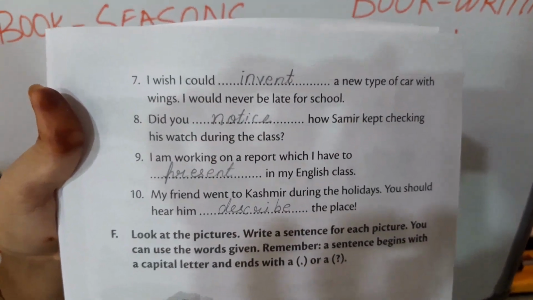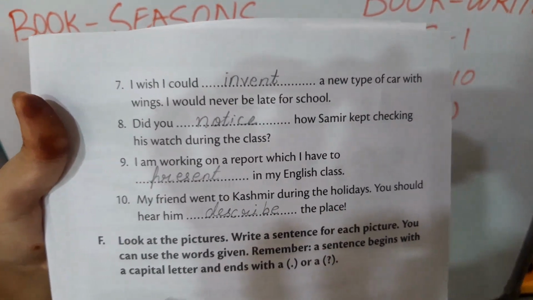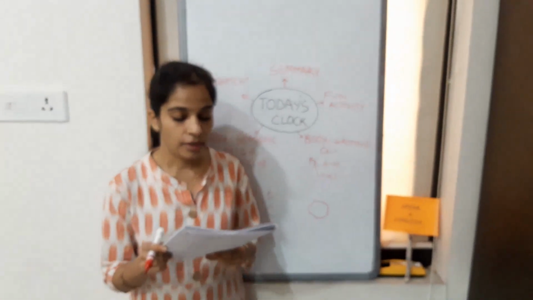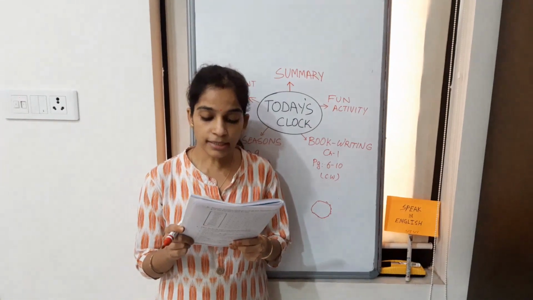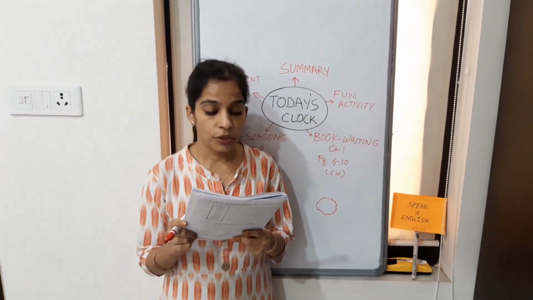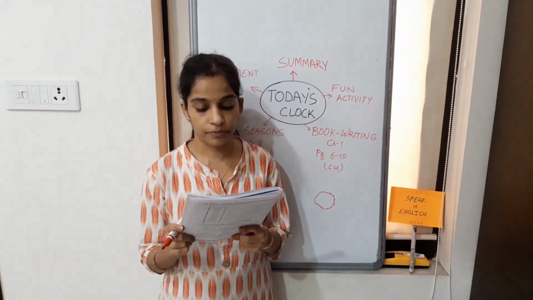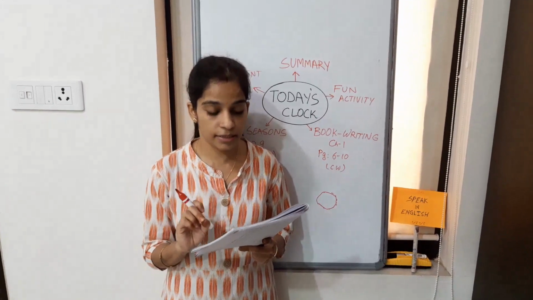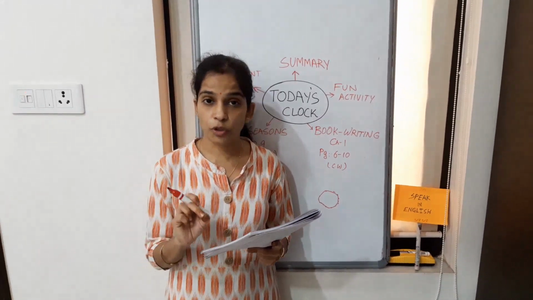Write the correct spelling. Next, F1, and this is the last from this book. Look at the pictures. Write a sentence for each picture. You can use the words given. Remember, a sentence begins with a capital letter and ends with a full stop or question mark.